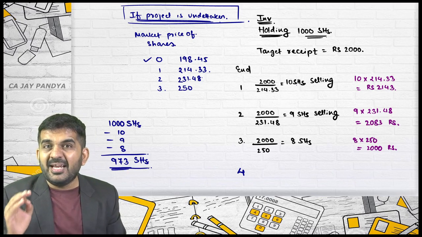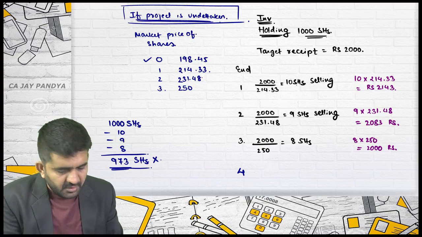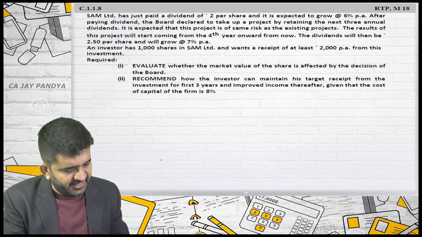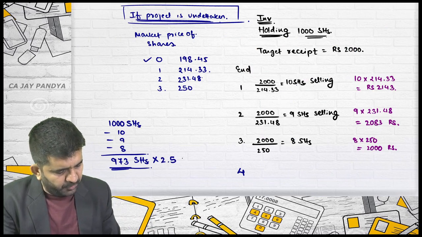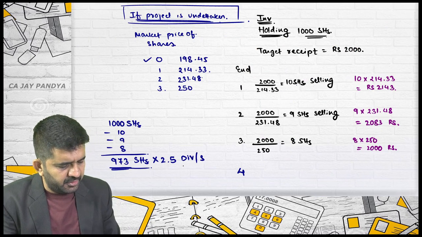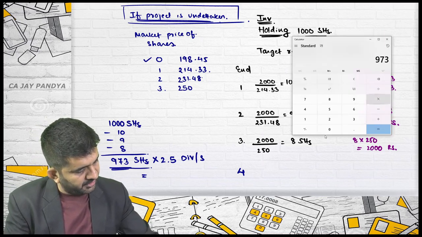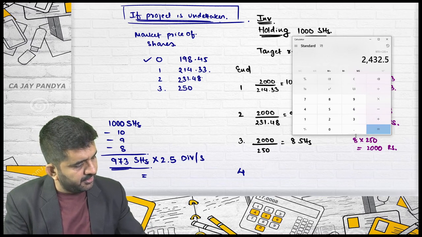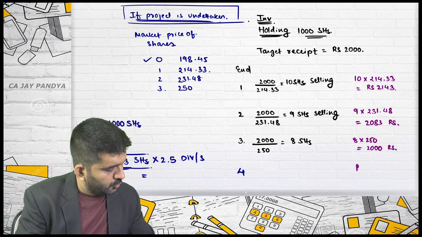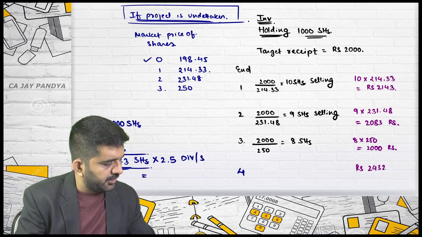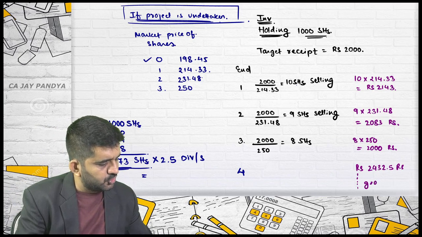But now let me find out what will be his dividend. Per share, how much dividend will be declared in 4th year? 2.5 dividend per share. He will be getting 973 multiplied by 2.5. It is 2432.5 rupees. And please understand, this is growing.